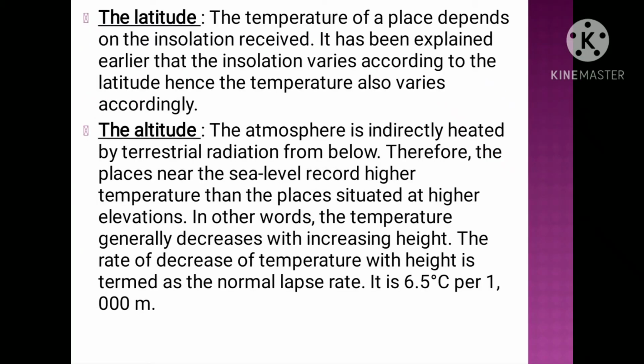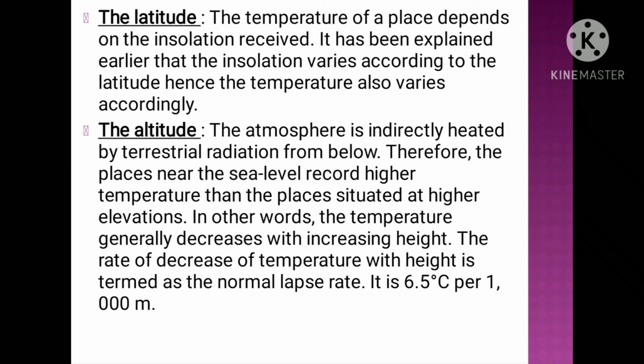The temperature of a place depends on the insolation received. It has been explained earlier that the insolation varies according to the latitude and hence the temperature also varies accordingly. So latitude plays a very important role for the distribution of temperature.